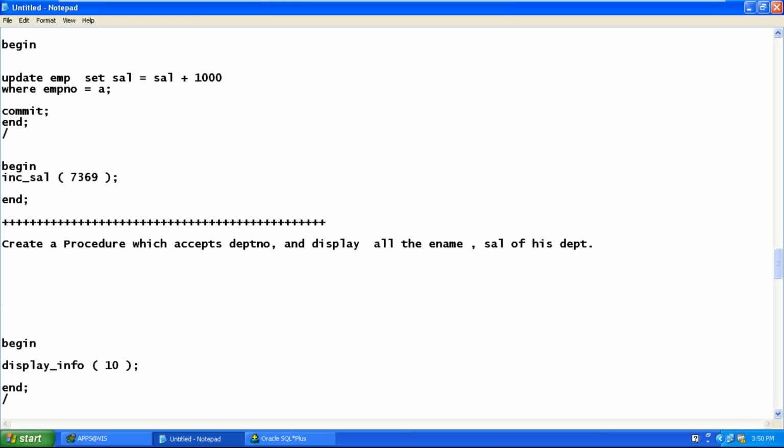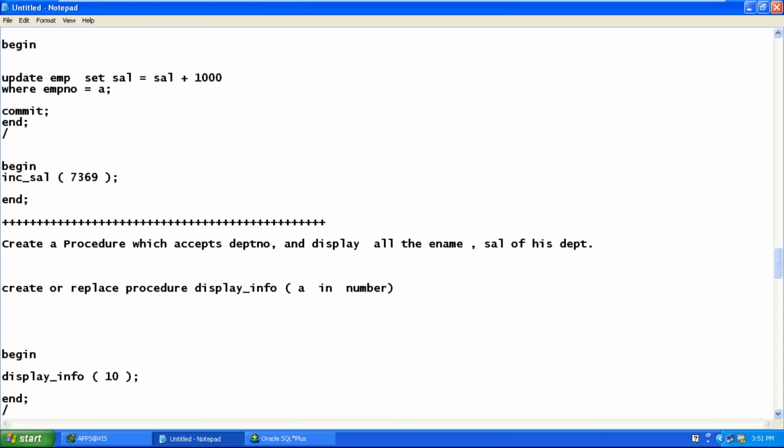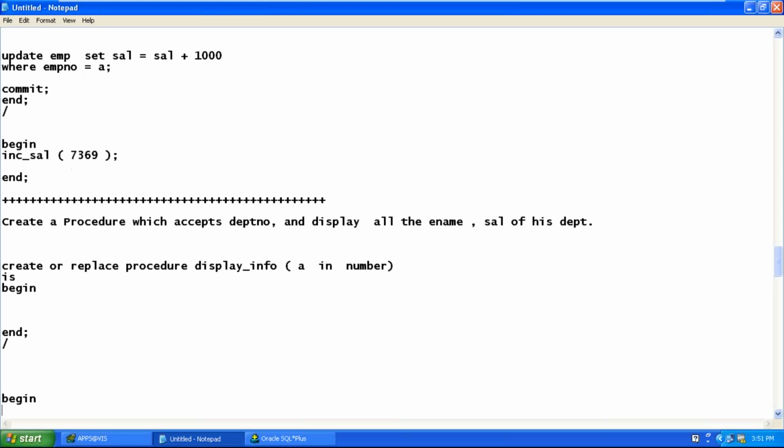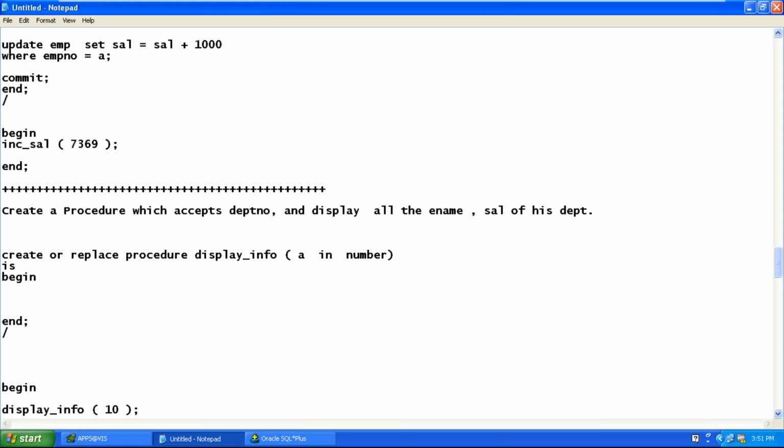Both of you, can you tell me how to start writing the code? I'll start in the beginning with the create or replace. That line is very easy for you. Display_info, which accepts a in number. Now we are preparing the structure. In fact, the structure is more important. Whenever we want, we can include the line and remove it. First, you frame the structure.